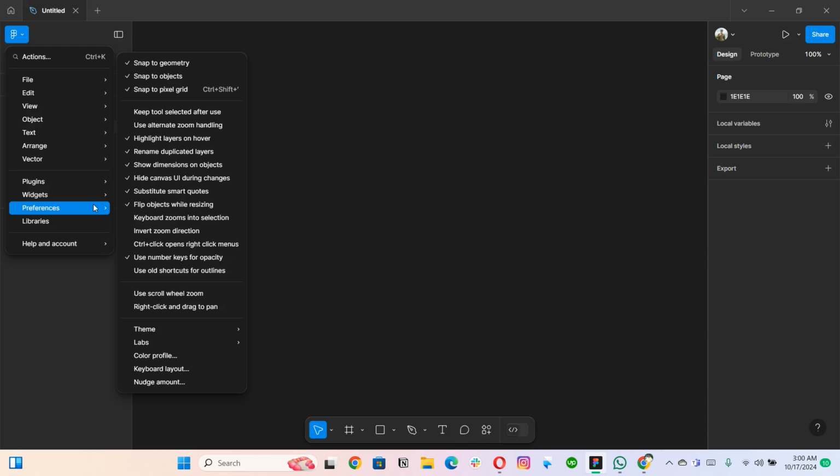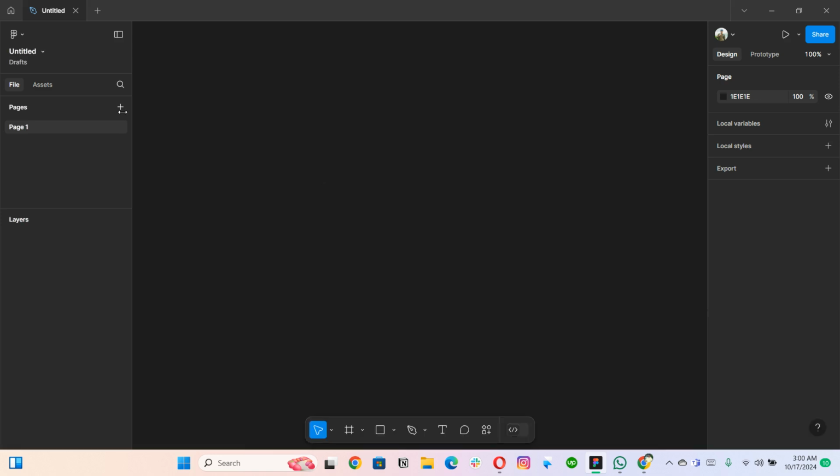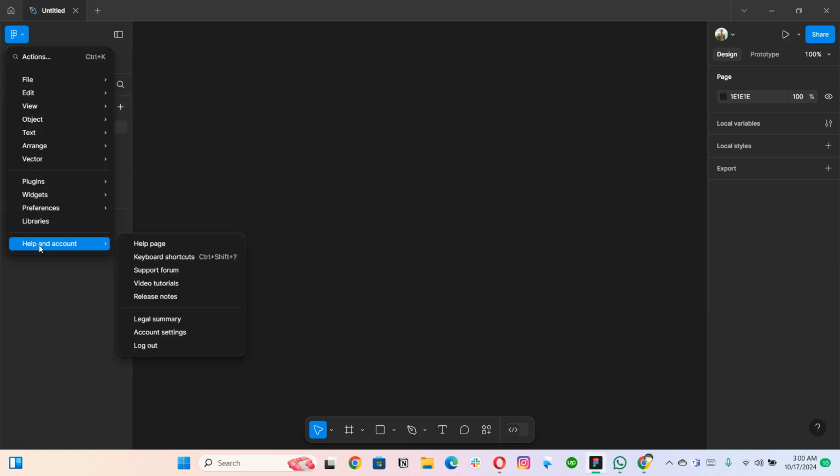Then you have these preferences. Right from here, you can see a few options: you need to snap to pixel grid, you need to snap with objects. What are these things? I will be explaining them when we start different design work as well. Then you can also adjust the keyboard layout right from here as well, right? Then a few other options. I believe a lot of things have been covered.